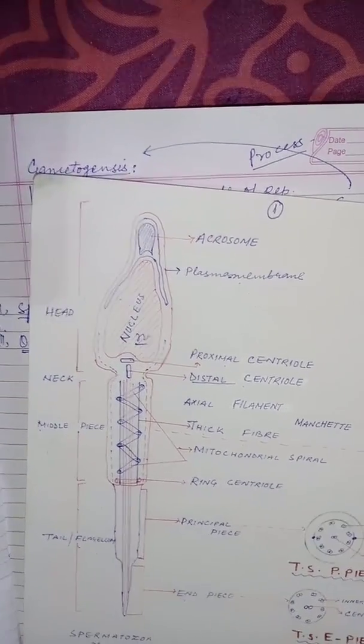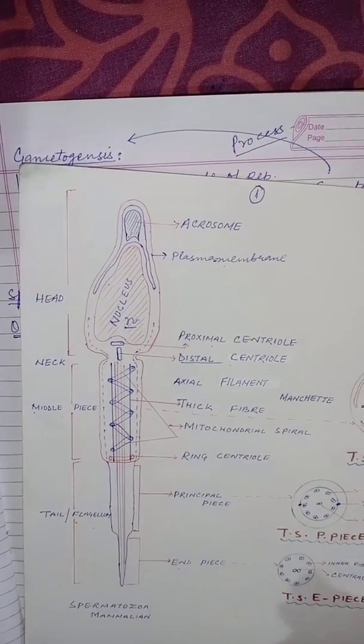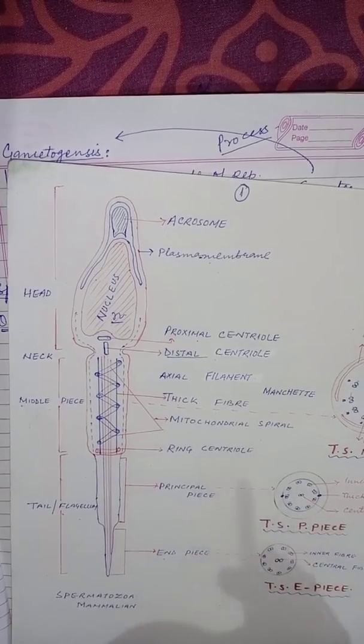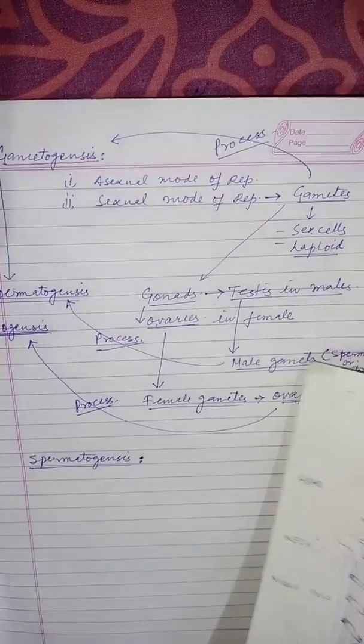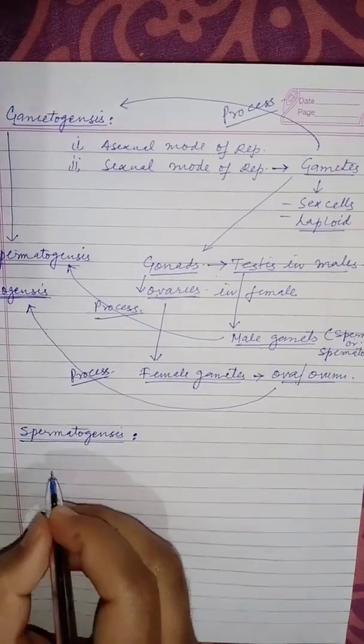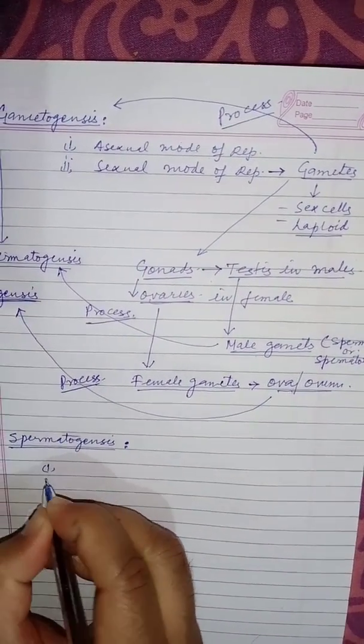Now I hope it will be easier for you people to understand the process. The whole process of spermatogenesis is completed in two phases.